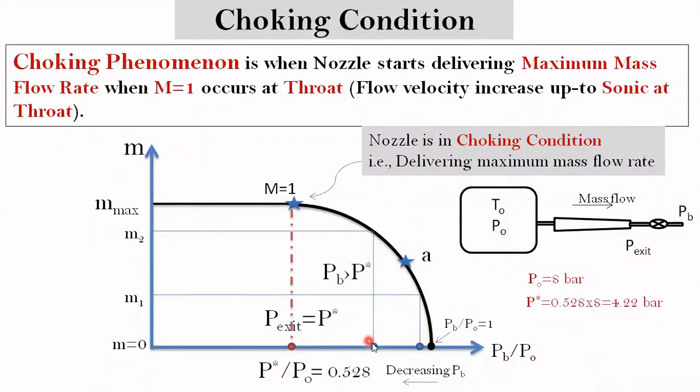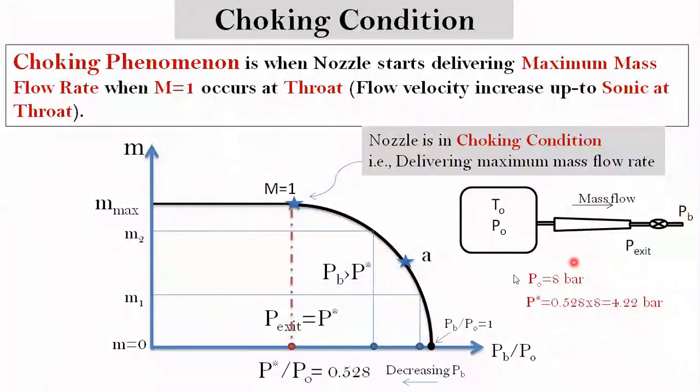Under this condition, if we slightly increase or decrease the back pressure, it will give a different mass flow rate, and mass flow rate in turn changes the thrust.